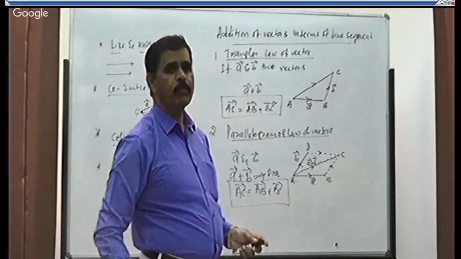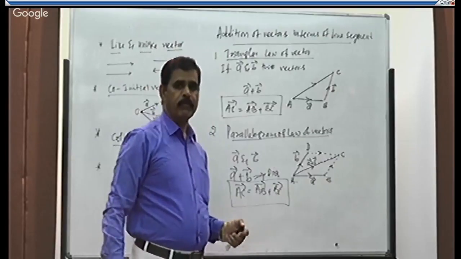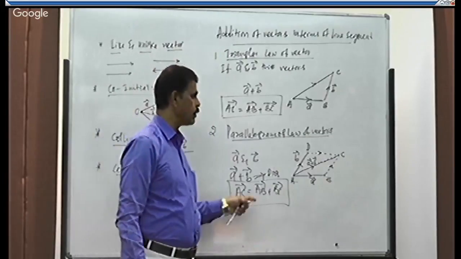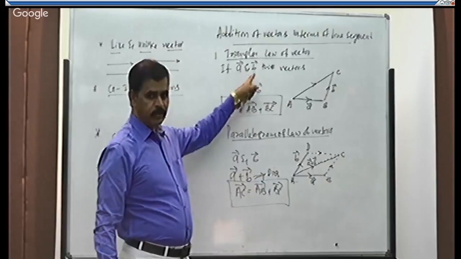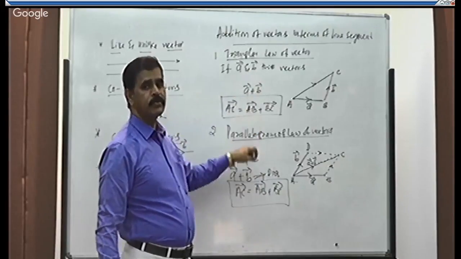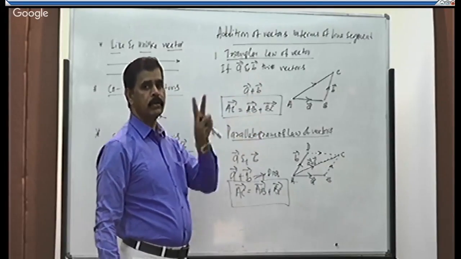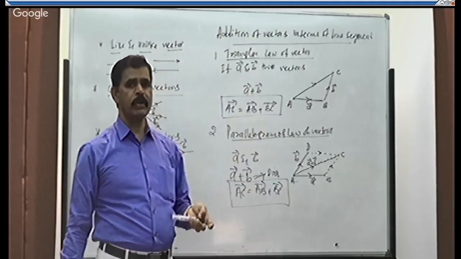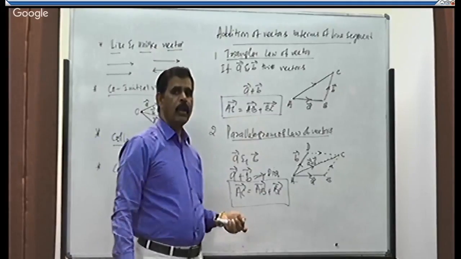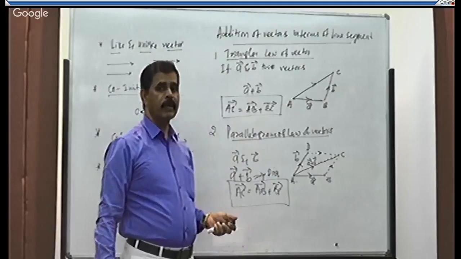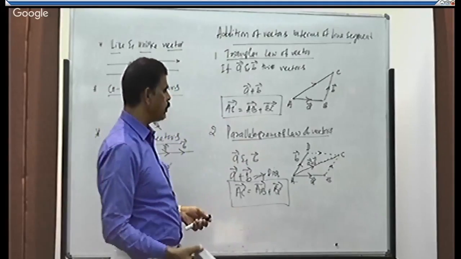Suppose we have more than two vectors. Then we don't use these two. These two laws are used only to add two vectors. Suppose we have more than two vectors, then we should use the law of polygon of vectors. Poly means many, more than two.